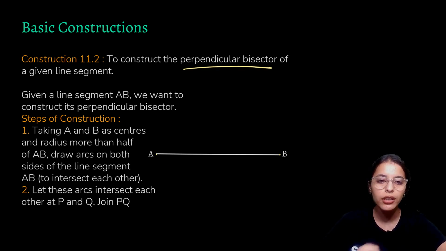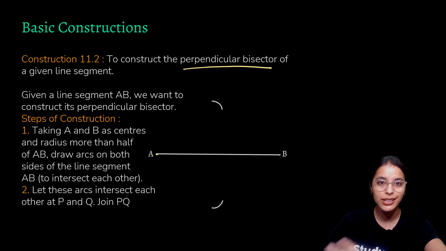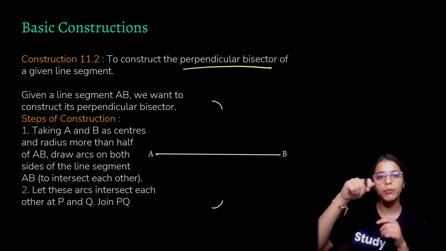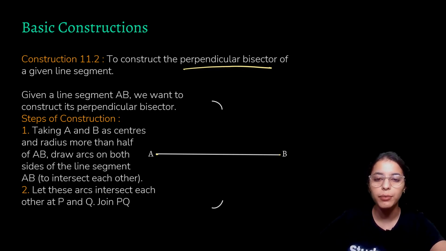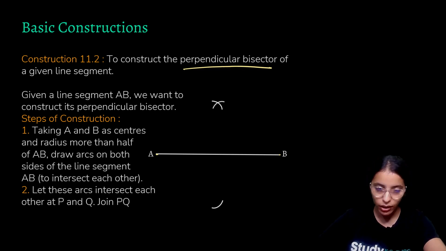Now put your needle on A and draw an arc over here. Now next, without moving your needle, go to the bottom of this line and draw another arc like this. And now move your needle without changing its radius, without shortening it or widening it. Just keep the compass intact and place the needle at P and then again draw an arc. And similarly, it should intersect, and similarly draw an arc on the bottom.